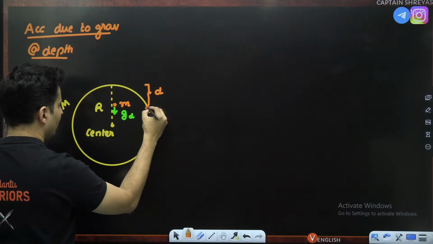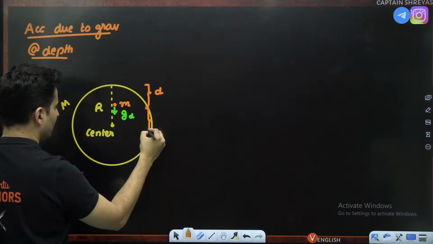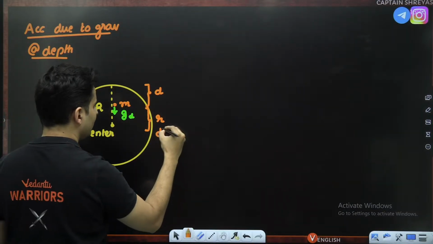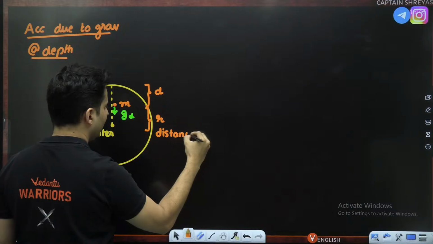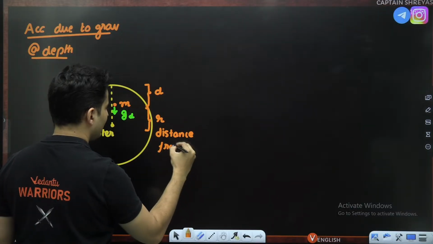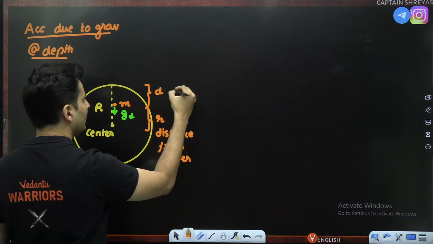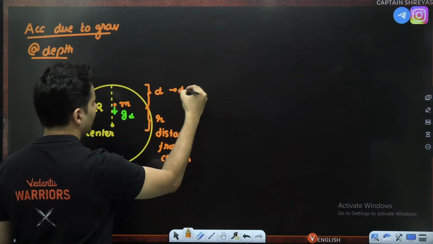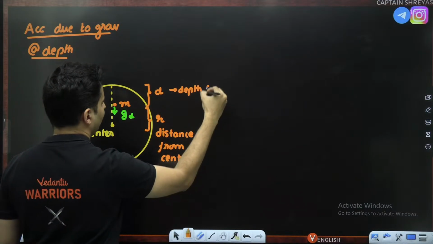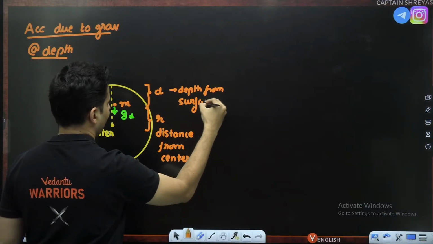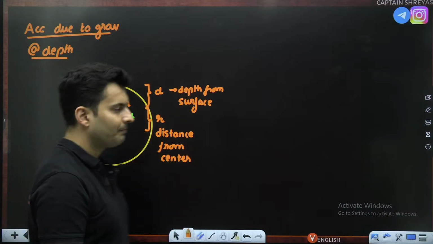But from here, if you measure till the center, that is small r. This small r is the distance from the center. This d is basically the depth from, obviously, the surface.